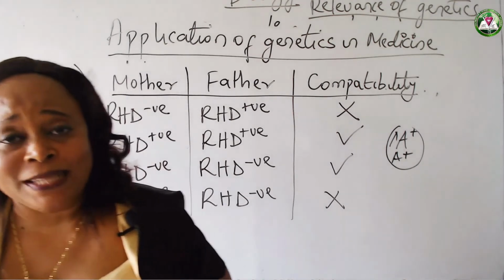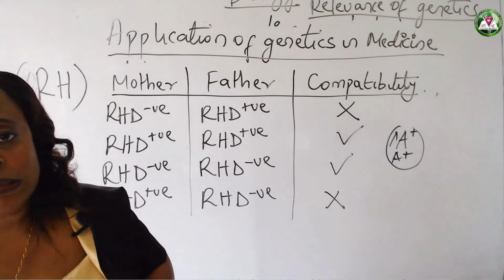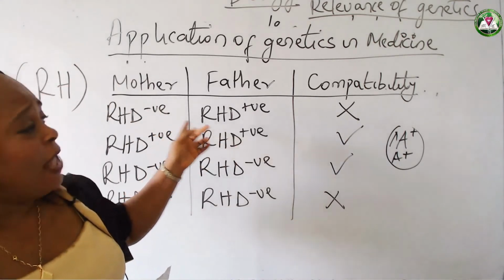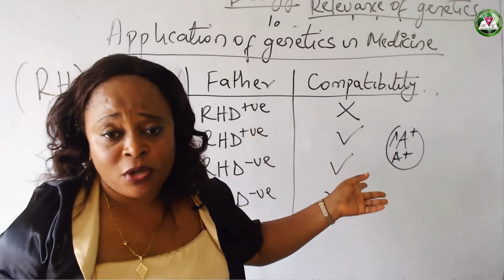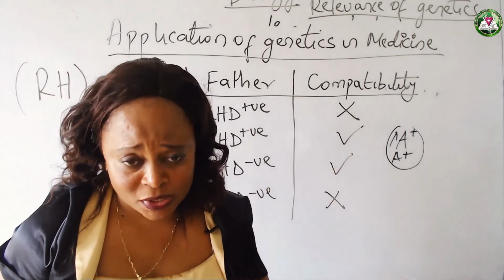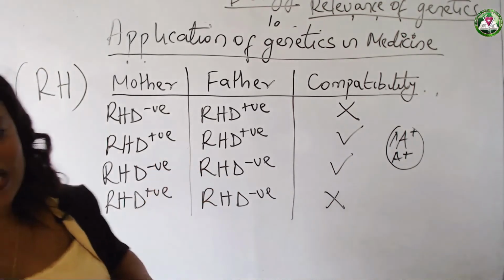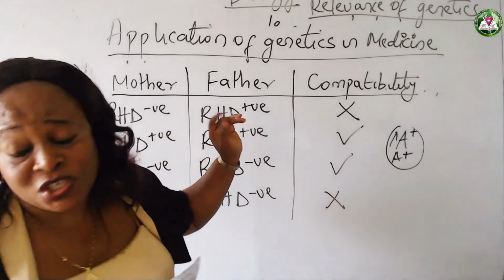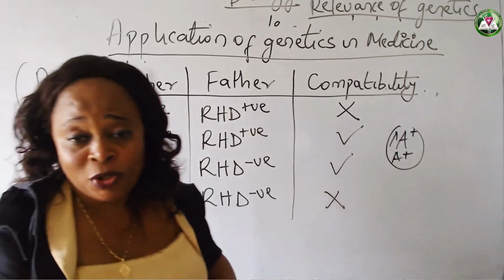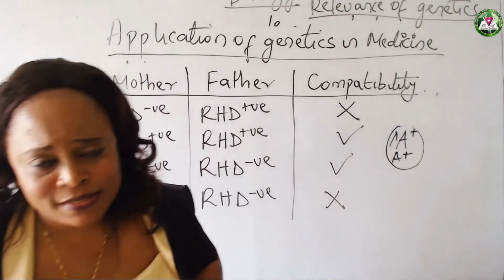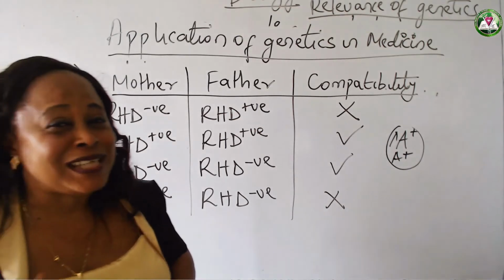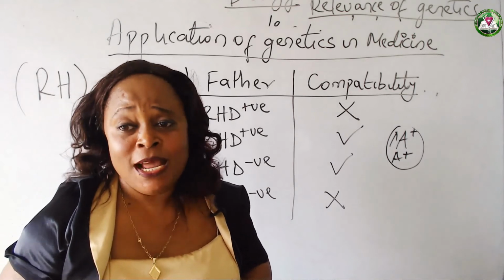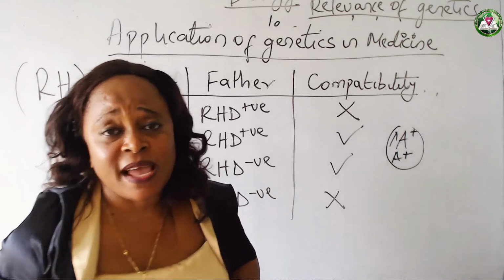Especially when they cut the placenta and all that. Now, when there's this mixture of blood, remember that the mother's blood is rhesus negative. And naturally, the blood of the child is rhesus positive. Now, what happens is that this rhesus that is in the blood of the child will move into the body of the mother, and the mother will develop antibodies. Okay? She will develop antibodies against this rhesus factor. Okay? So now the woman's body contains antibodies against this rhesus factor.